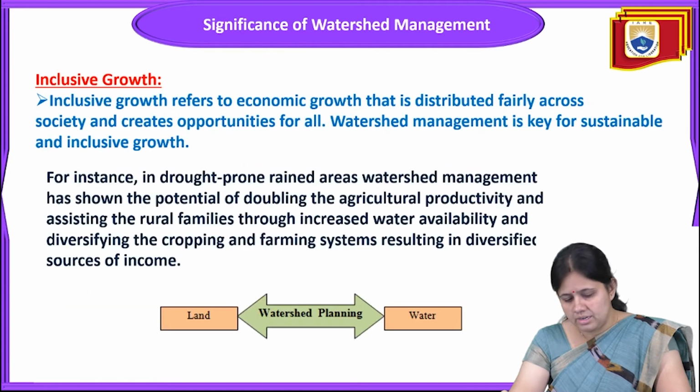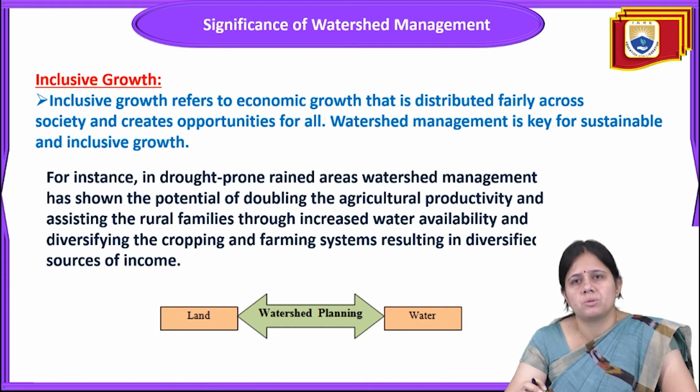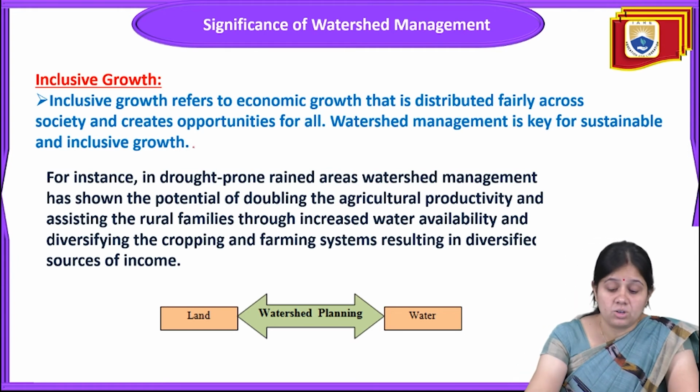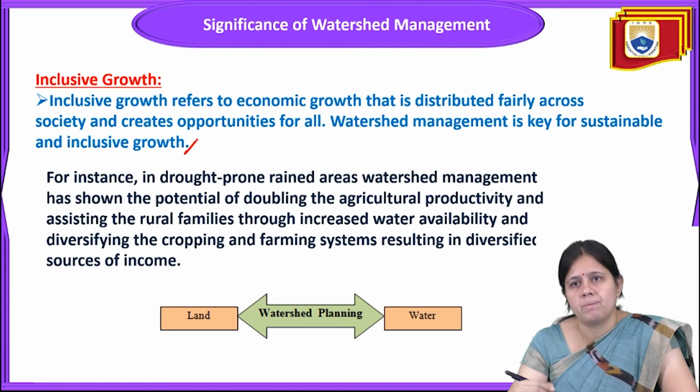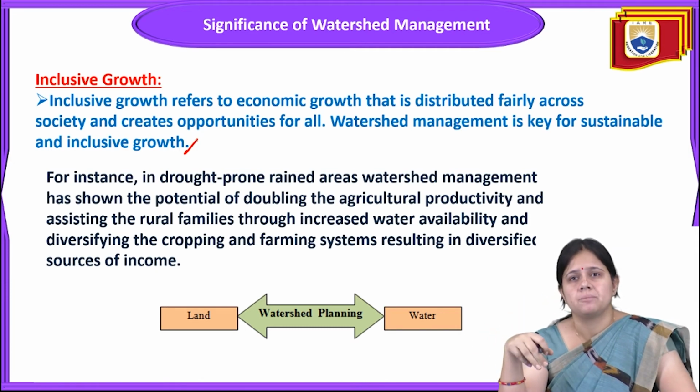Next, come to the next point, that is inclusive growth. Inclusive growth refers to economic growth that is distributed fairly across society and creates opportunity for all. It means it will provide opportunity for all the people. And next, watershed management is key for sustainable and inclusive growth also. Watershed management will lead toward sustainable development.